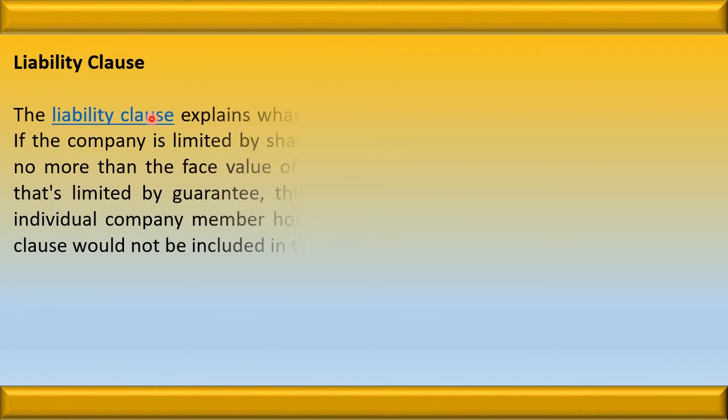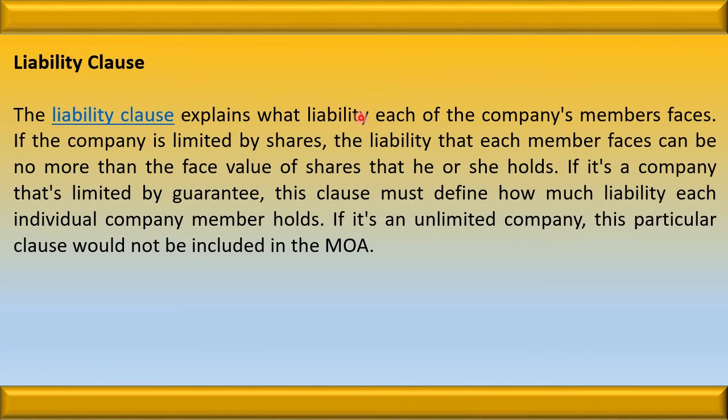Next is the liability clause. The liability clause explains what liability each of the company's members faces. If the company is limited by shares, it means that the company's member is liable for the amount unpaid on the shares, or if it is limited by guarantee, then the members are liable for the amount guaranteed by them.